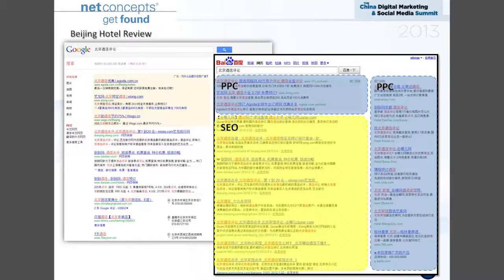Yeah, and if we change to a third keyword, which is Beijing hotel review, it's more of a long-tail keyword. So this time Google is as usual, and Baidu is a little bit better this time, right? With limited PPC and more SEO, right? So these are the three most common situations we get from Baidu currently.